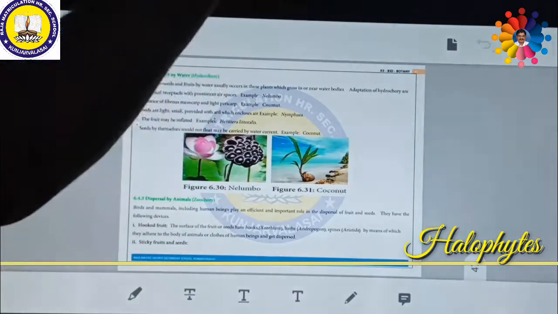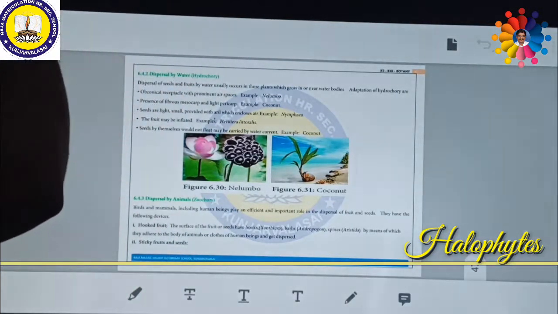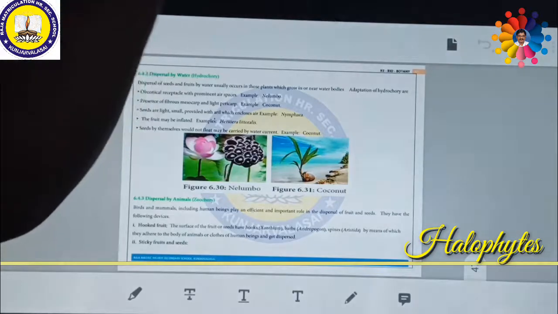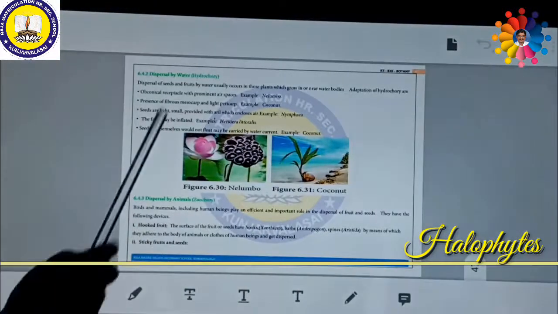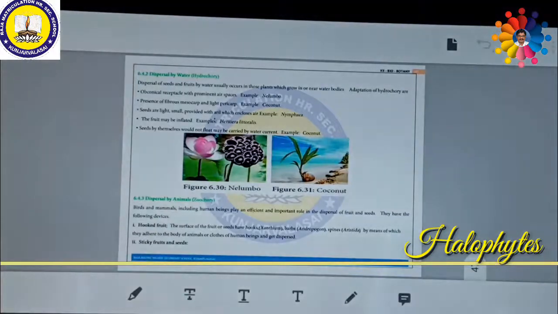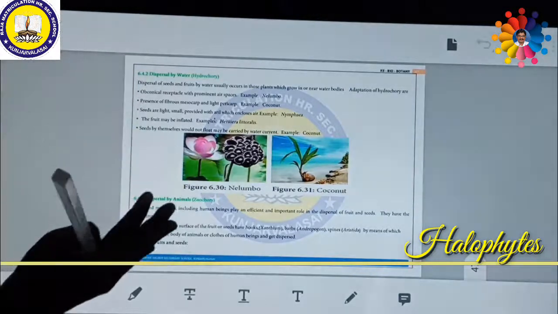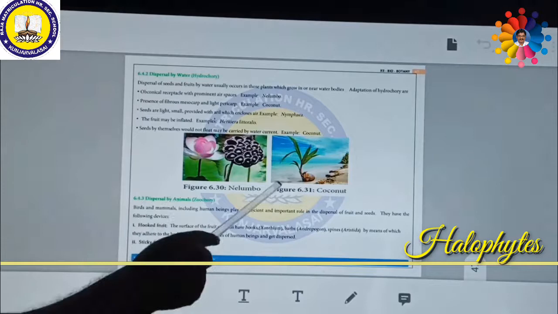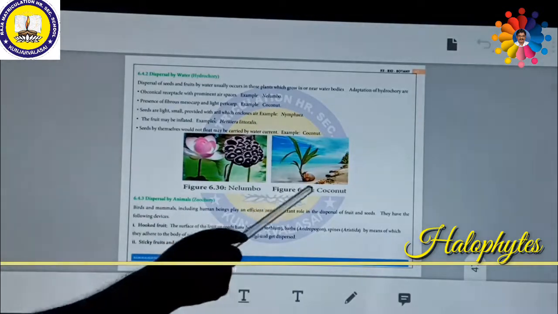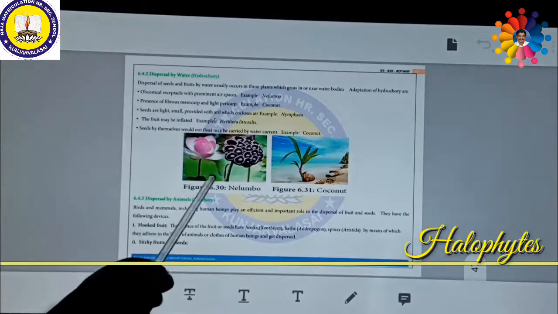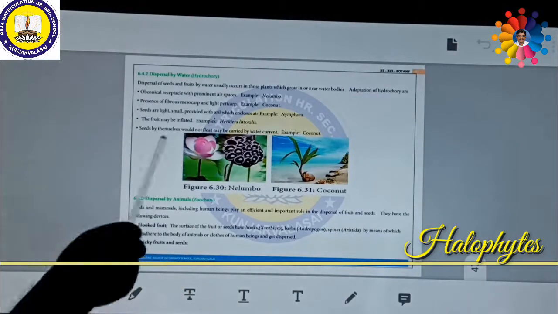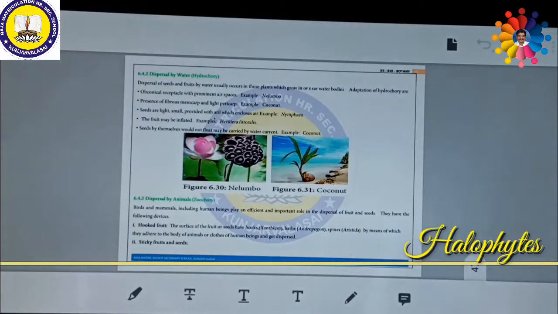If you look at our area like Rameswaram, in this seashore area we can see very big coconut plants. These are from Sri Lanka. So the Sri Lankan plant is entirely different. These are dispersed by water, so these are examples of hydrochory. Similarly, Nelumbo, meaning lotus, is also dispersed by water.